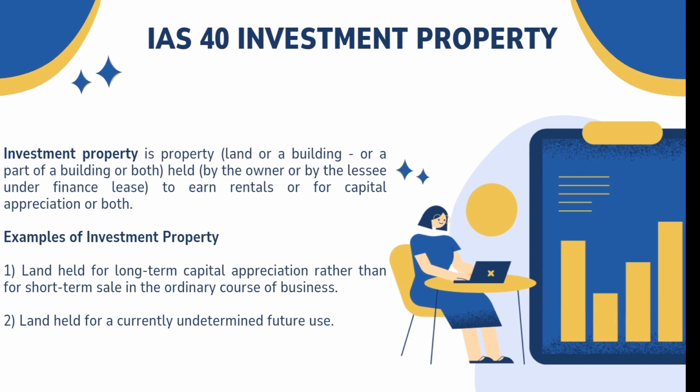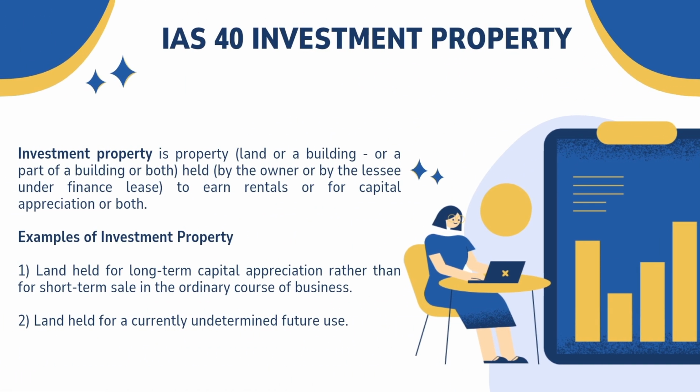So, IAS 40 investment property is a property, land or a building, or a part of a building or both, held by the owner or the lessee under finance lease. It is to earn rentals for capital appreciation or both. Examples of investment property are land held for long-term capital appreciation rather than for short-term sale in the ordinary course of business. Another is land held for a currently undetermined future use.